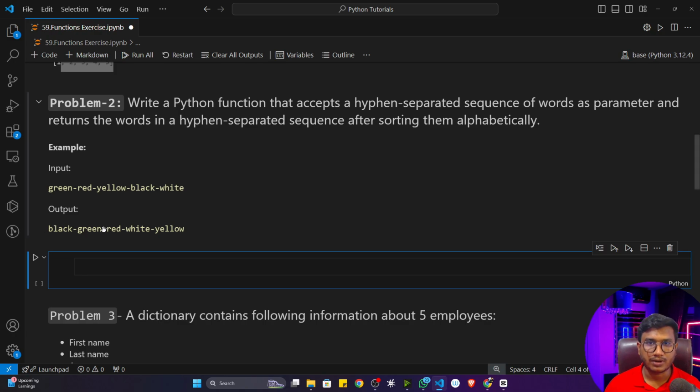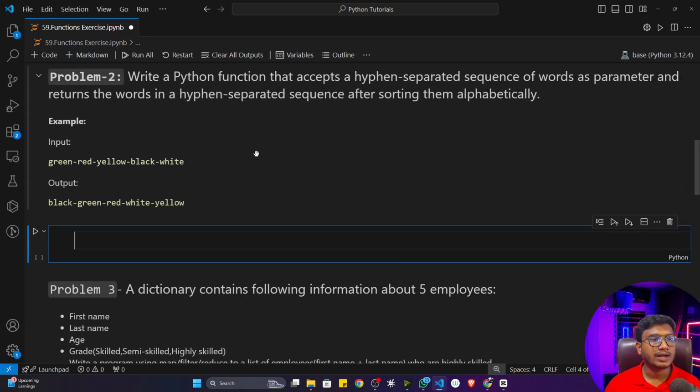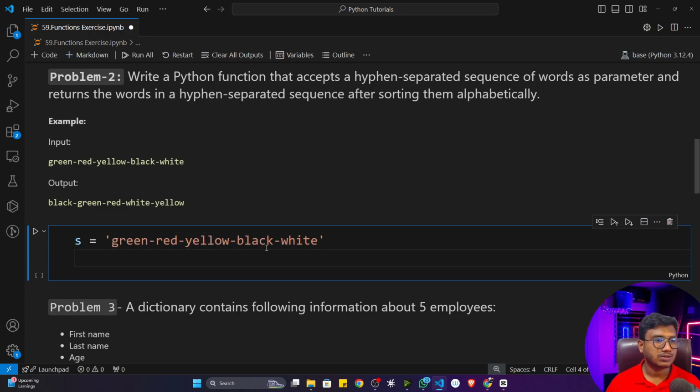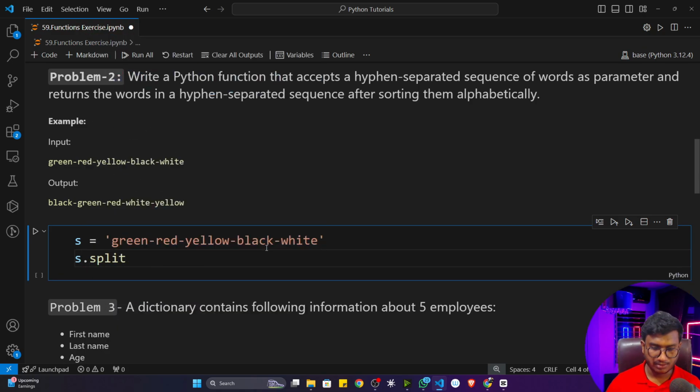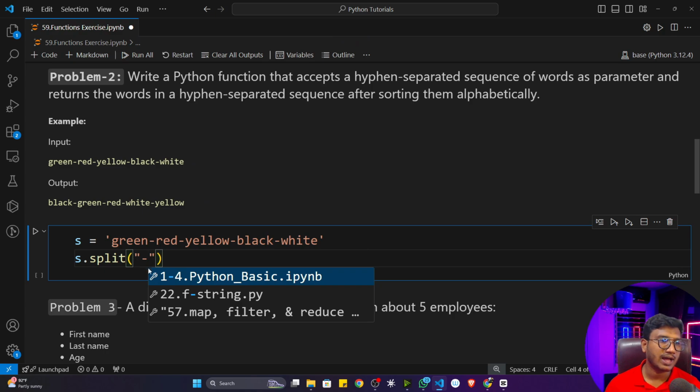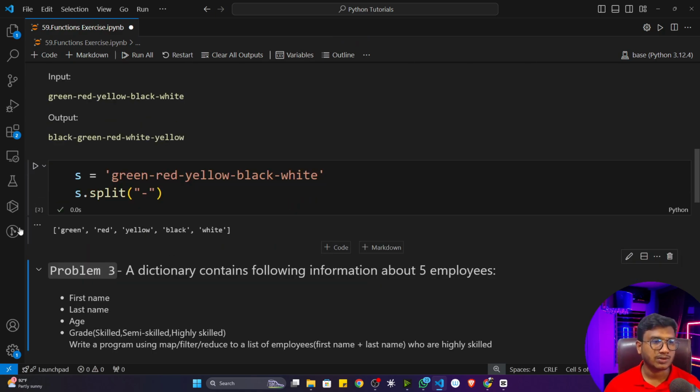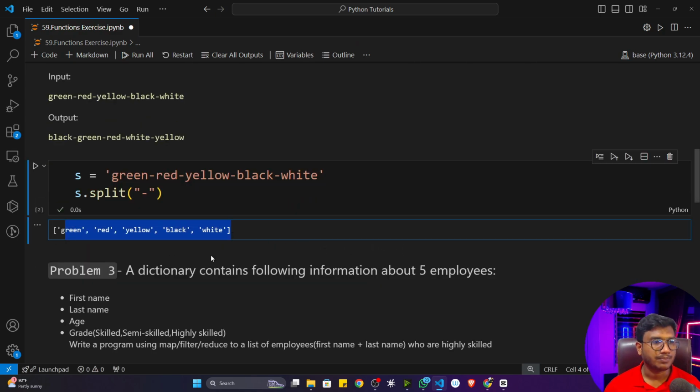I hope you got it. What is alphabetically sorted? I think I showed you, right? So this particular statement I have to write with the help of a function. But before that, let me tell you how we can solve this problem. Let's say this is my string. Inside string we have a method called split, which performs the split operation with respect to any symbol. Let's say I split with respect to this hyphen symbol, and it returns me one list: green, red, yellow, black and white.